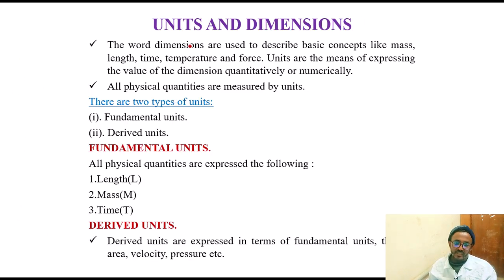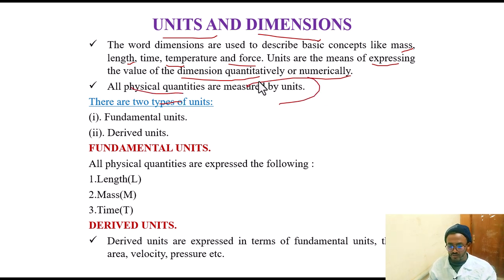So let's see some points here. Units and dimensions. The word dimension is used to describe basic concepts like mass, length, time, temperature and force. Units are means of expressing the value of a dimension quantitatively or numerically. All physical quantities are measured by units. There are two types of units, fundamental units and derived units.